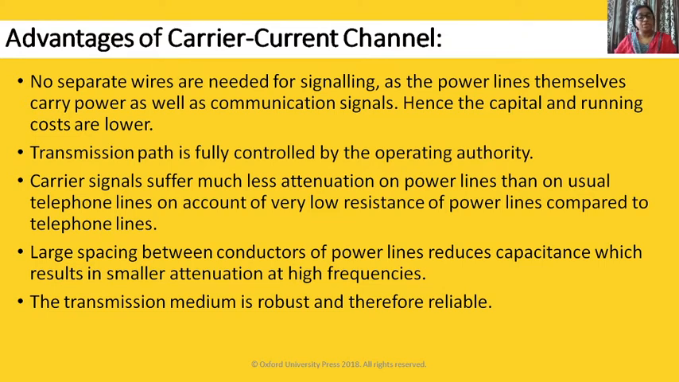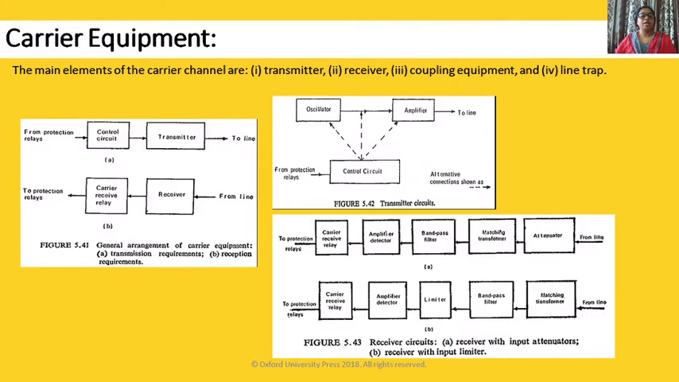Carrier signal suffers much less attenuation on power lines than on usual telephone lines on account of very low resistance of power lines compared to telephone lines. Large spacing between the conductors of power line reduces capacitance, which results in smaller attenuation at higher frequency. The transmission medium is robust and therefore reliable.